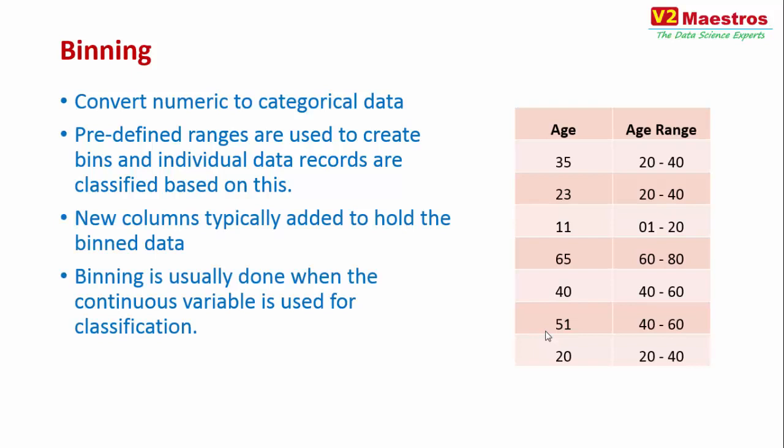Rather than predicting age as a single variable, a lot of times you only want to predict the range of the age. In these cases, classification algorithms work better if the age range is available as a class variable rather than as a continuous variable.